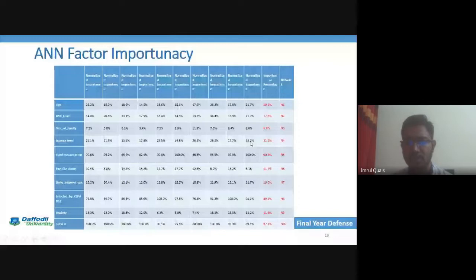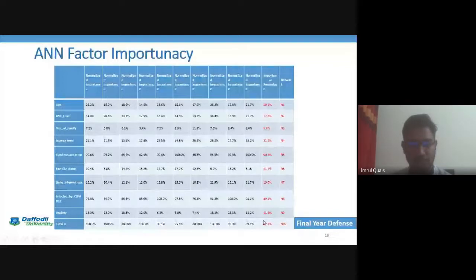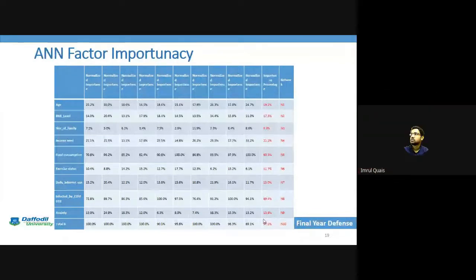The number 2 point is food consumption. So according to the other factors, we can say that these factors have had more impact on the graph calculation of ANN.